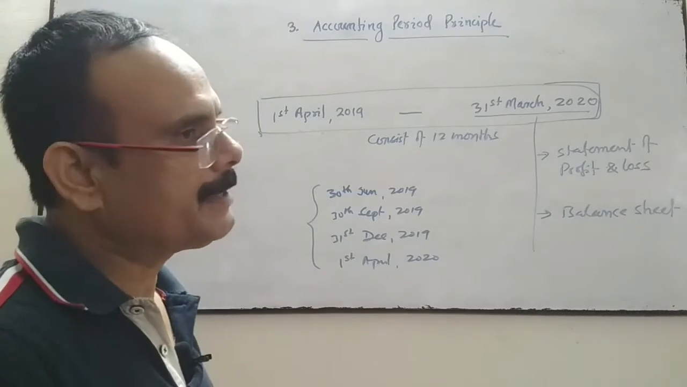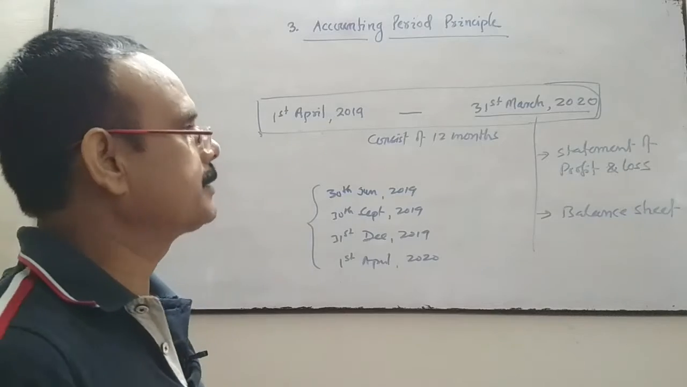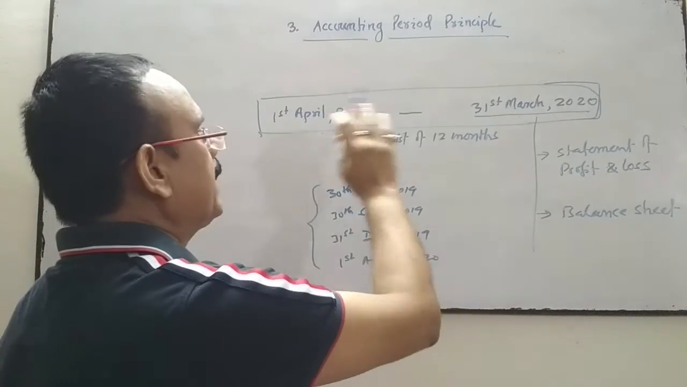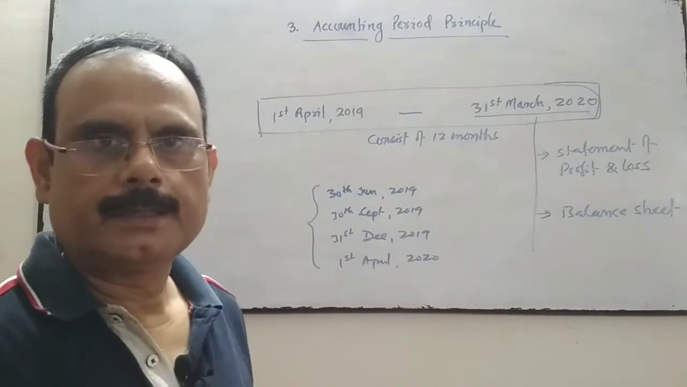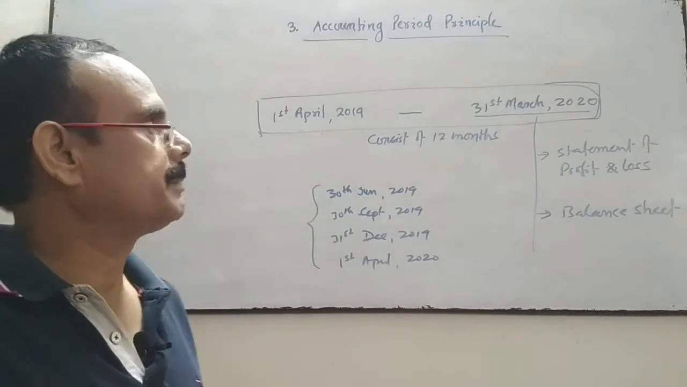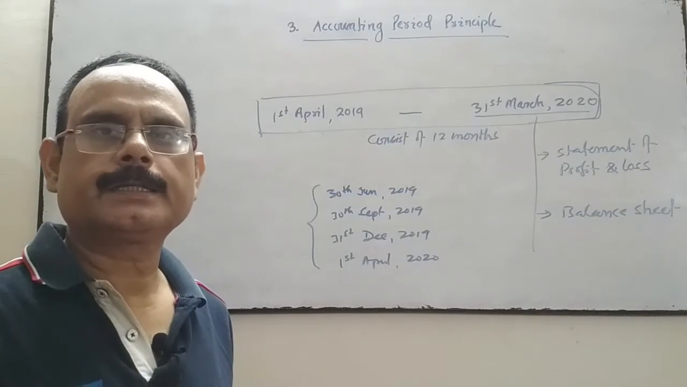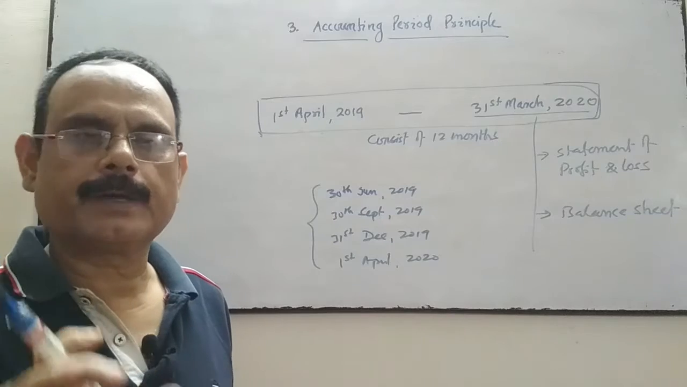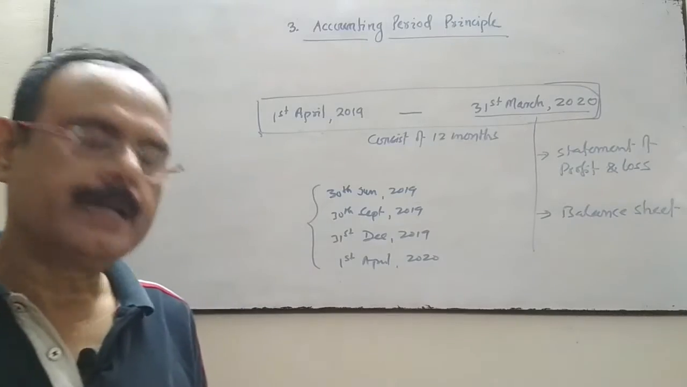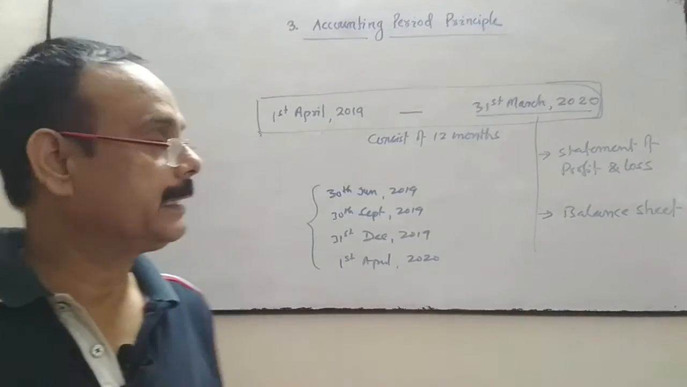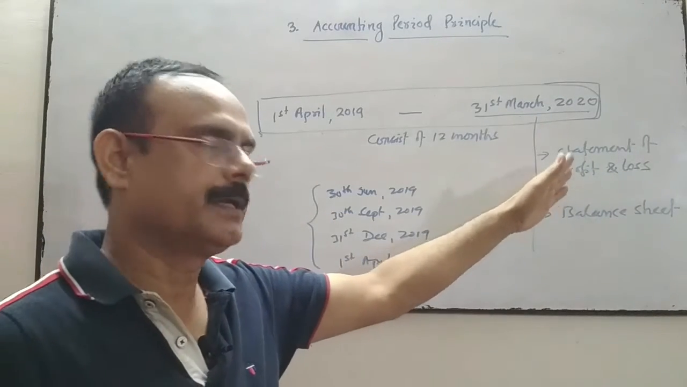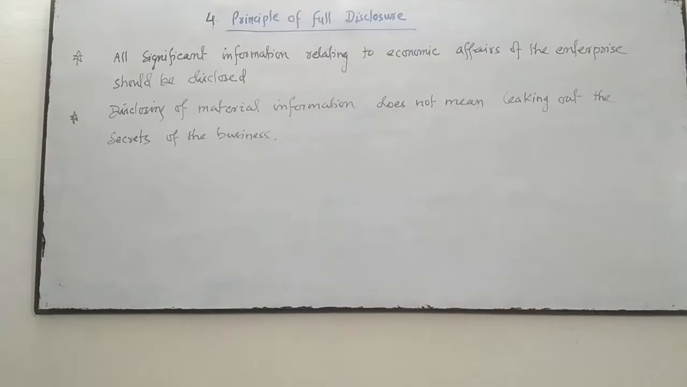Okay, if it is not listed in the stock exchange, then the business has to prepare the statement of profit and loss and balance sheet at the end of the financial year. This is your financial year. So the accounting period principle says that the accounting period must consist of 12 months, and it will start from April and close on 31st March of the next calendar year, and at the end of the financial year, the company has to prepare the profit and loss and balance sheet.